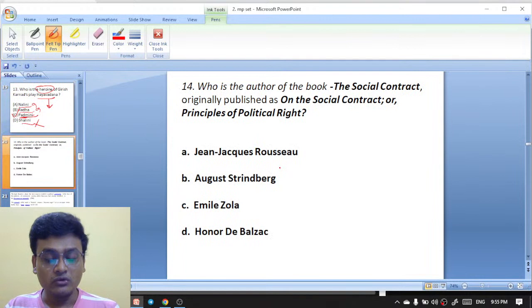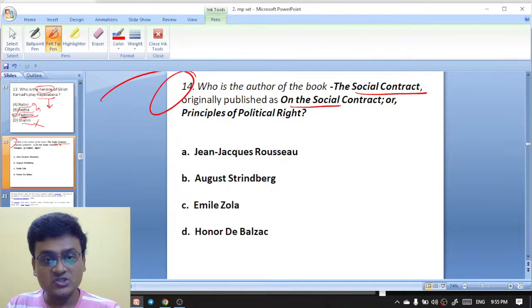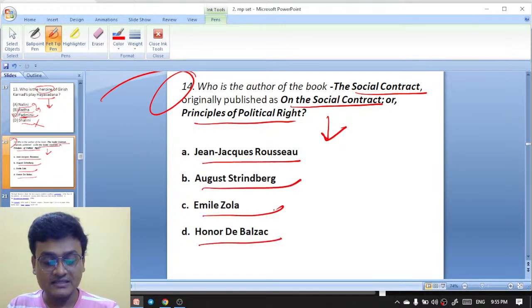Next question. Who is the author of the book The Social Contract, originally published as On the Social Contract or Principles of Political Right? Jean-Jacques Rousseau, Edmund Burke, Emile Zola, or Honore de Balzac? Who had written The Social Contract? What would be the right answer here?